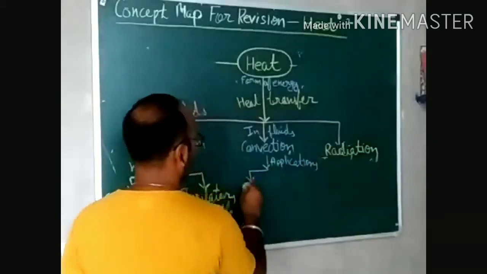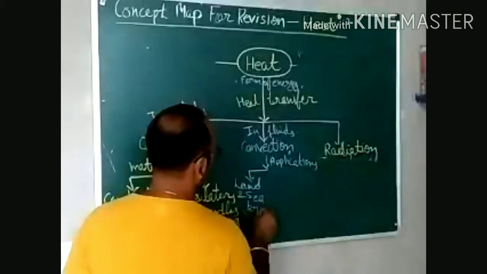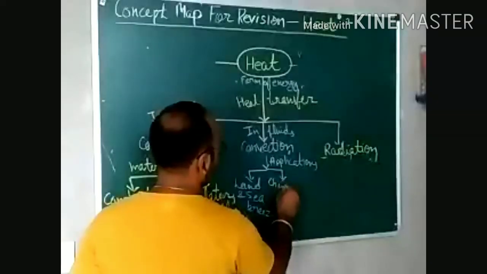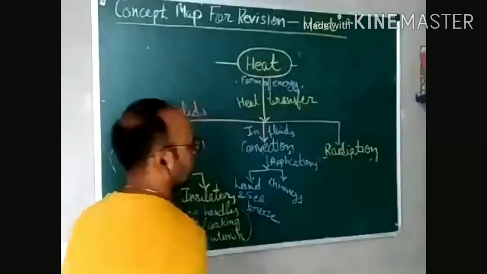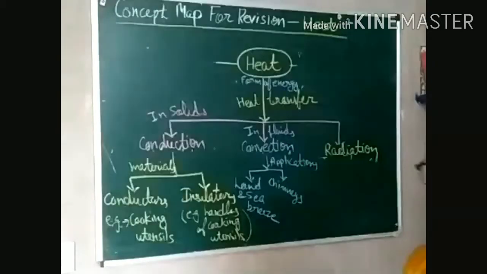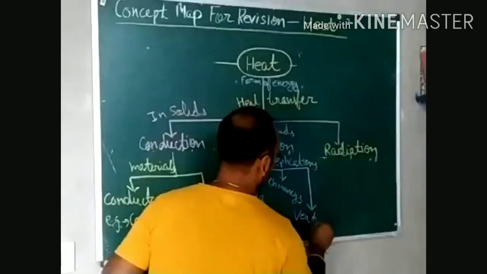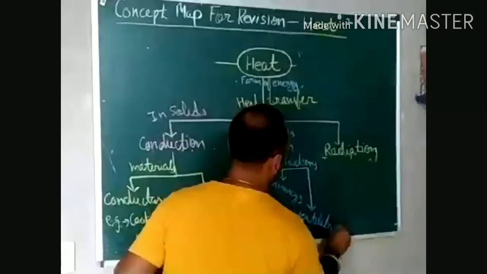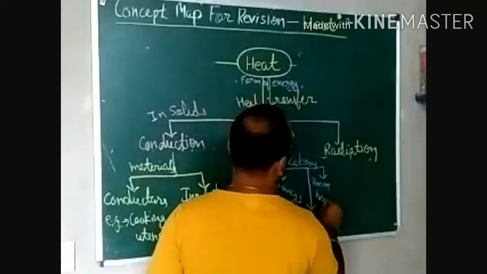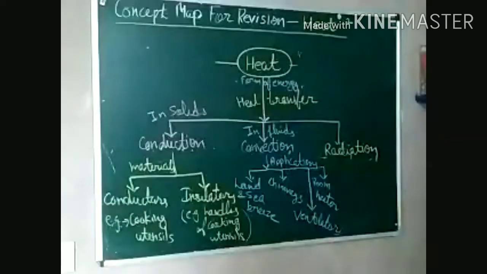If I talk about application, first is land and sea breeze, right? Then also chimneys, which we are using, that also work on this concept of convection. Land and sea breeze, chimneys, and ventilators also, which we are making at home. And last but not least, that is room heater. So these are also the applications of convection.